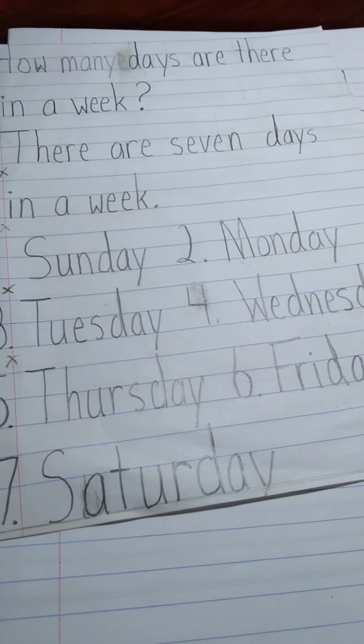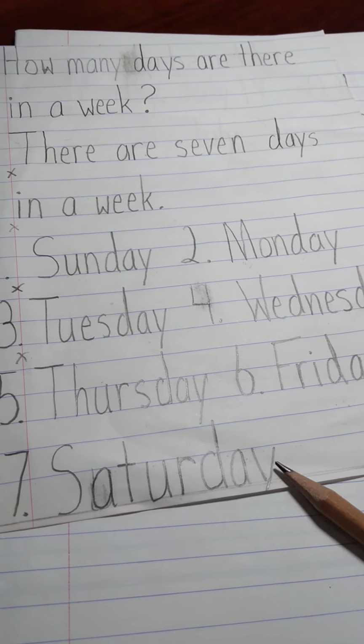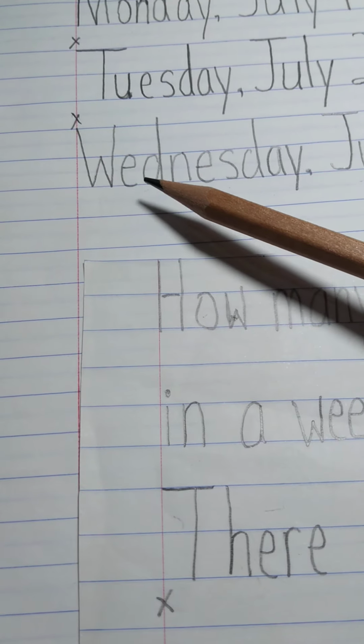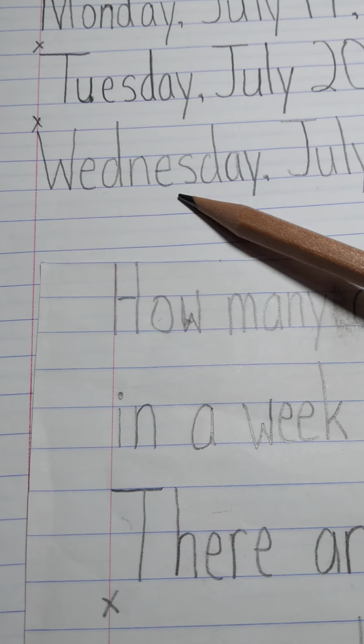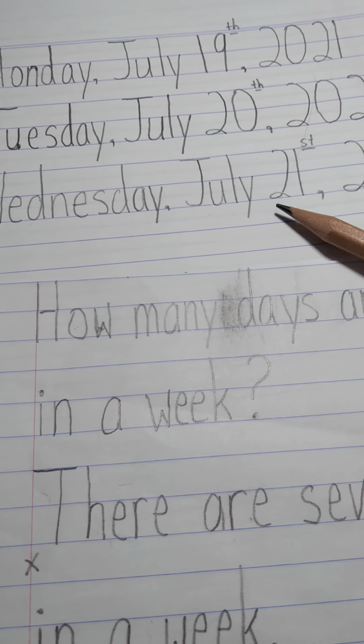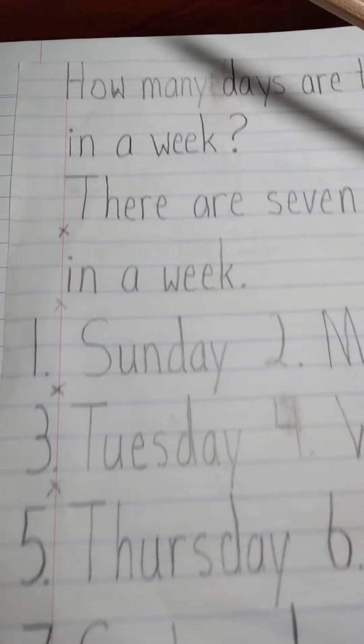Where's my days of the week? I put them under the bottom. Sunday, Monday, Tuesday, Wednesday, Thursday, Friday, Saturday. Today is Wednesday, July the 21st.